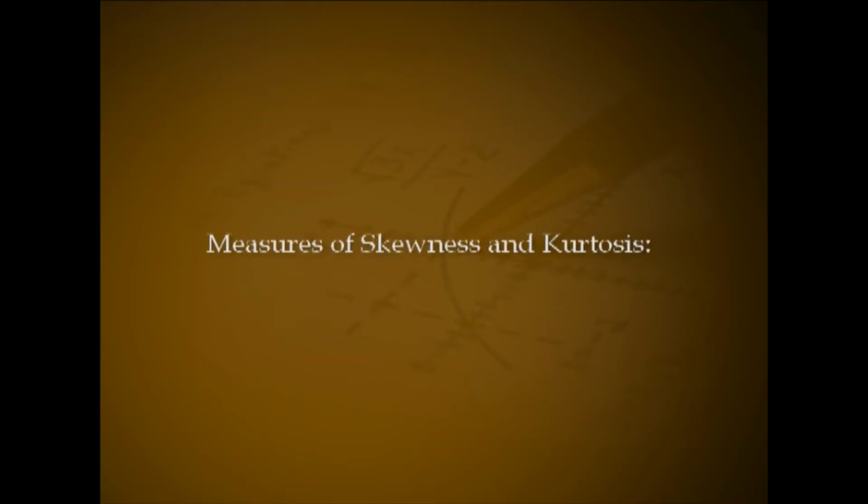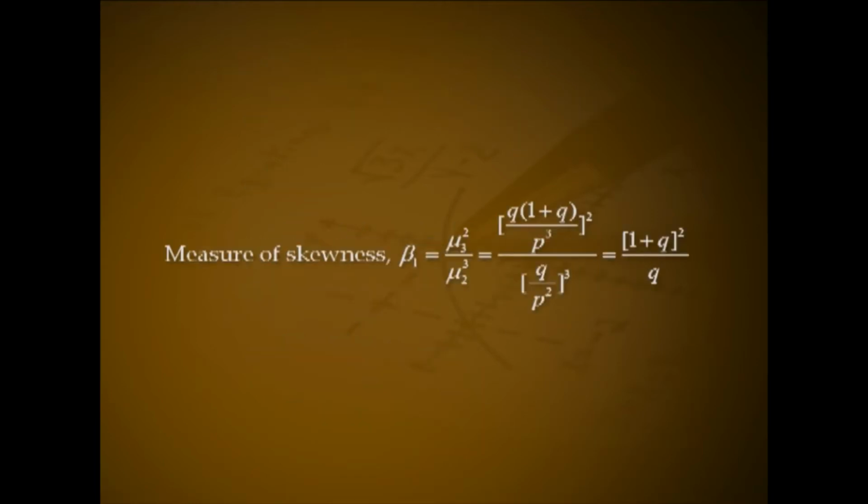Measures of skewness and kurtosis. Measure of skewness β1 = μ3²/μ2³. That is [q(1 + q)/p³]² divided by [q/p²]³. That is (1 + q)²/q.